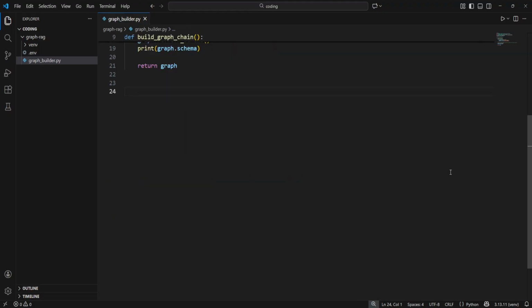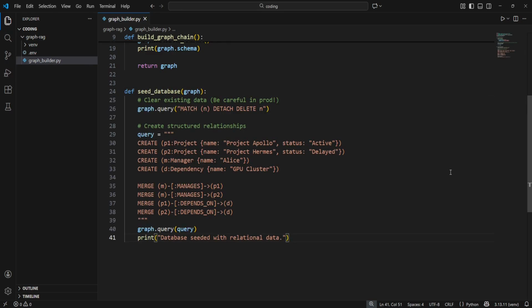A graph is only as good as its connections. A vector database would just store these sentences as flat text. We're going to do something different. We're going to strictly define the relationships. We are using a raw Cypher query to seed the database. We create projects, a manager, and a dependency. Look at the MERGE statements. We explicitly define that the manager manages the project and the project depends on the GPU cluster. These edges are the pathways our agent will walk to find answers. We're hard coding the logic into the data structure itself.